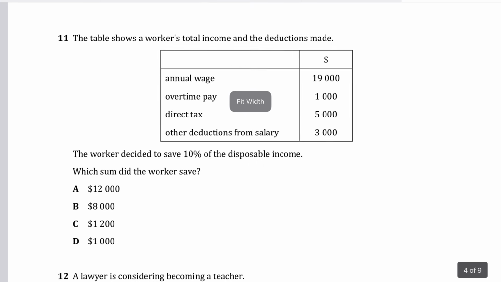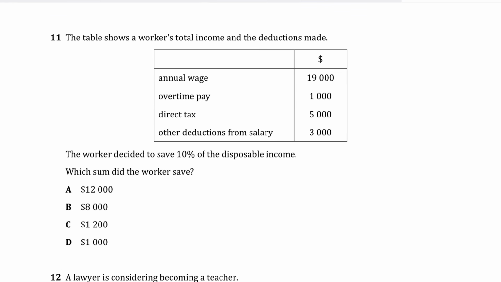Question 11 says the diagram shows a worker's total income and deductions made. The worker decided to save 10% of his disposable income. Which sum did the worker save? First we need to calculate the disposable income. Annual wage is part of total income, and overtime pay is also part of total income, not disposable income.